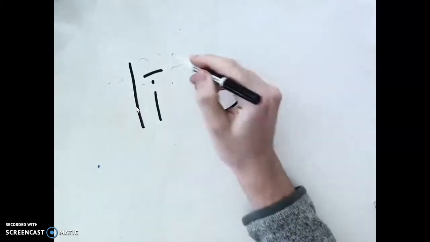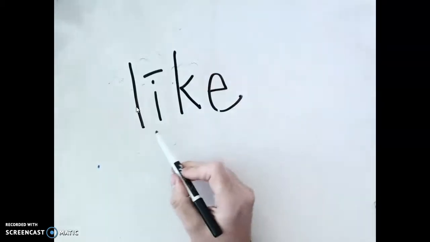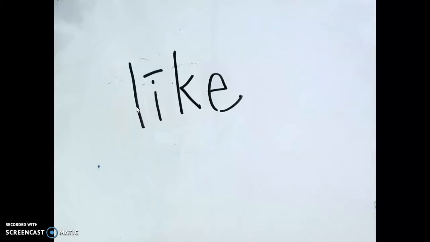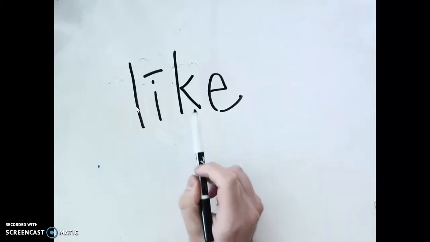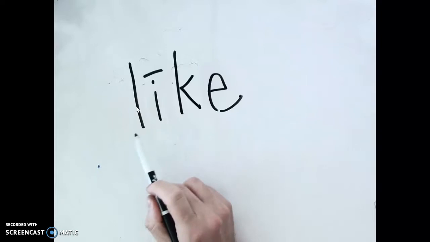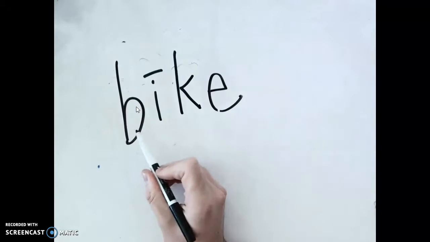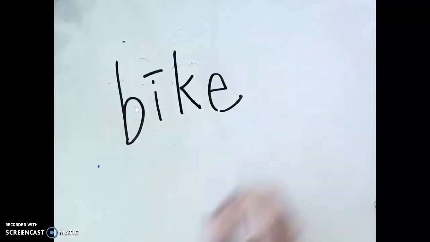Change the N to K. What word do we have now? Like. Now I want to change the word like to bike. Bike. I'm going to have to change the L to B. Now I have the word bike.